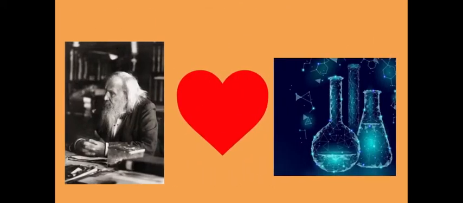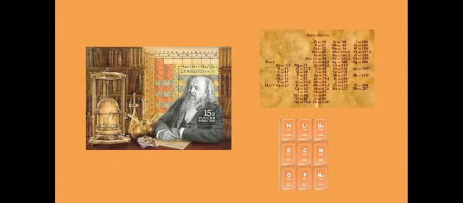Dmitri was passionate about chemistry from a young age, and his deepest wish was to find a way of organising the elements. He pursued his dream, and he is now a very well-known creator of the periodic law and the first version of the periodic table. He arranged the elements in rows using their atomic masses. Mendeleev published his first periodic table of the elements in 1869.